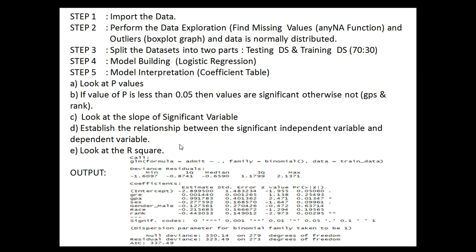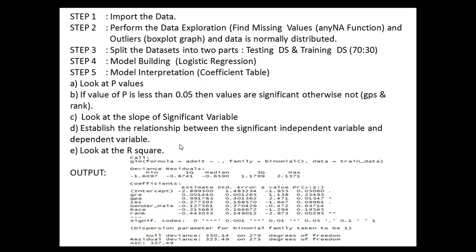The first step of this project is to import the data set, meaning the college admission data set, into our program, then perform functions on the data like checking missing values, outliers, type of data, and distribution, to check whether it is normally distributed or not. Then we will split the data set into two parts, training and testing. As per standard, the ratio will be 70/30.